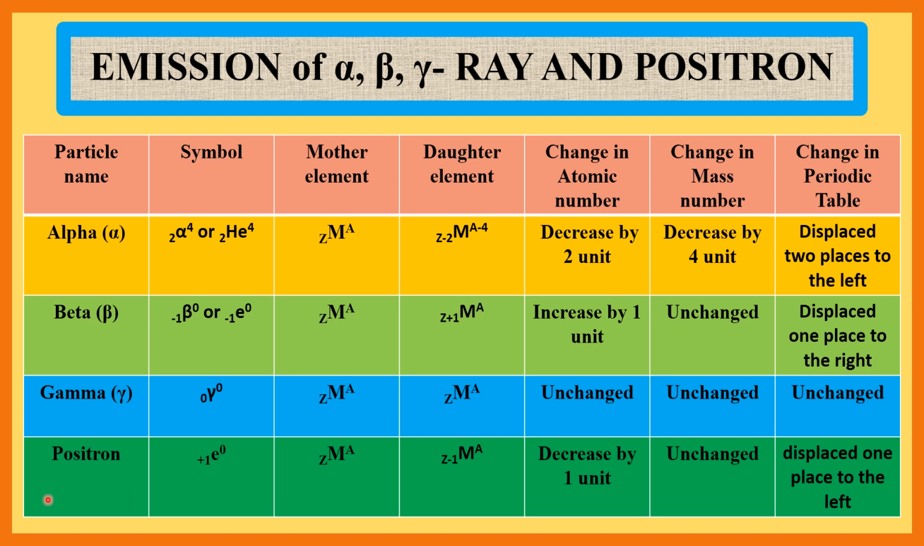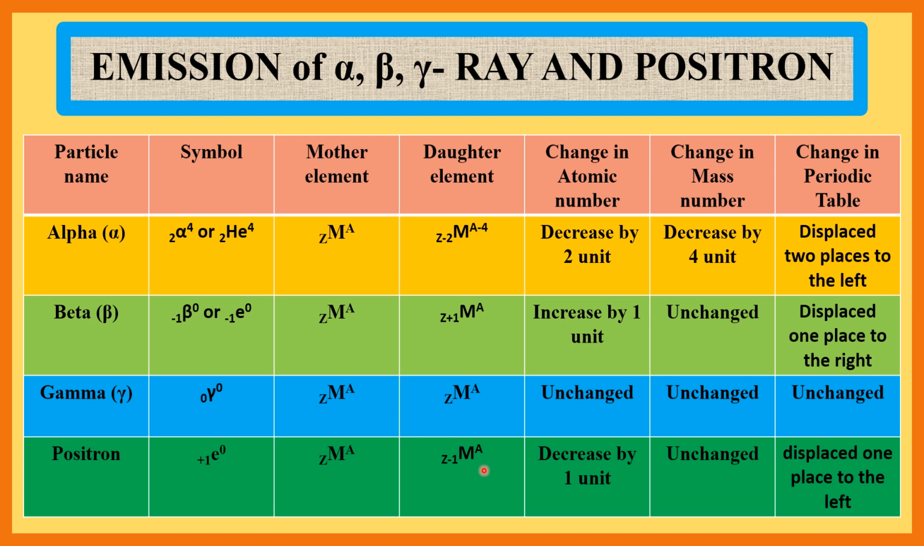Now positron, symbol plus 1 E 0. Mother element as earlier Z M A. Change in atomic number. Now the daughter element is Z minus 1 M A.